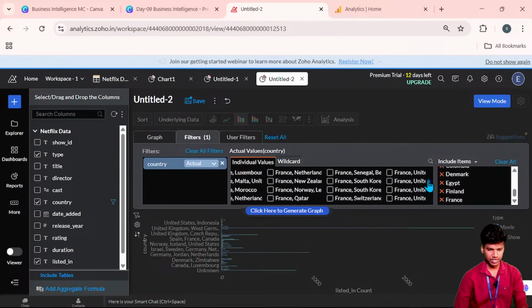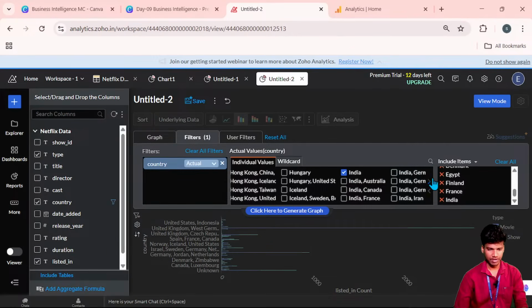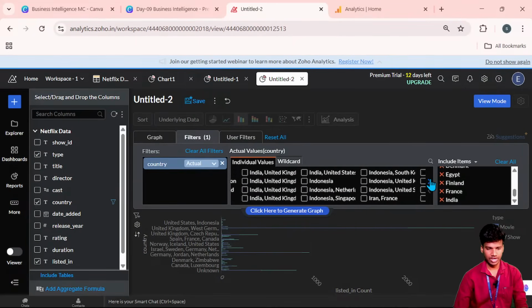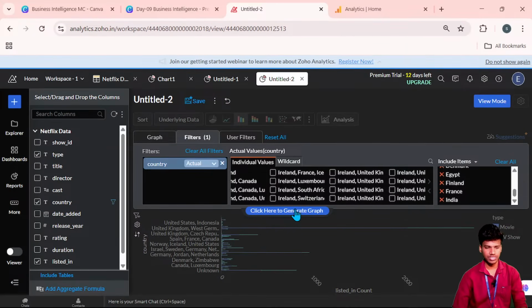Where is my major country? India is here. Yeah, now it comes up. We can add India because Indian people mostly use Netflix kind of applications. Okay, now we can run this, just as an example.